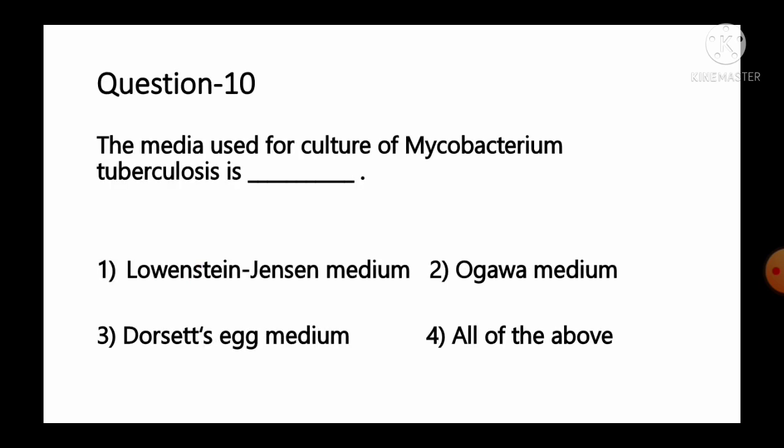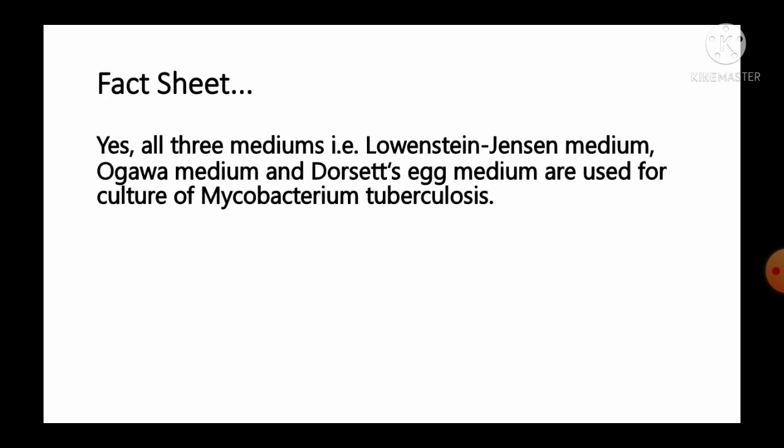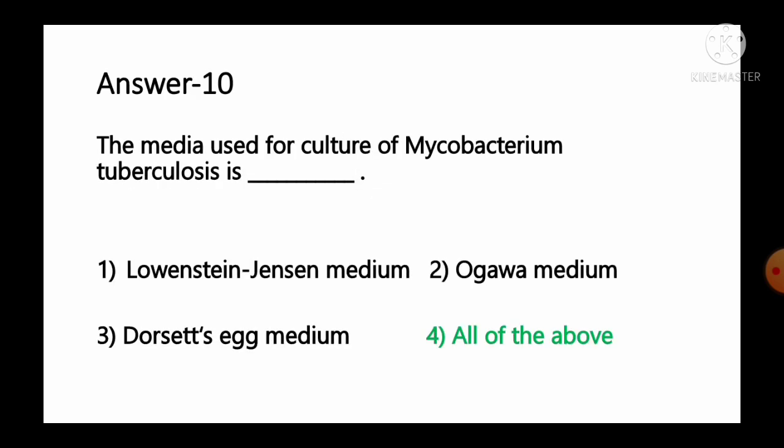Move to the next question, number 10. The media used for culture of Mycobacterium tuberculosis is option number 1 Lowenstein-Jensen medium, number 2 Ogawa medium, number 3 Dorset's egg medium, number 4 all of the above. And the fact given regarding this question, it is yes, all these three media, that means Lowenstein-Jensen medium, Ogawa medium and Dorset's egg medium are used for the culture of Mycobacterium tuberculosis. So all of the above, option number 4 is the correct answer for this question.